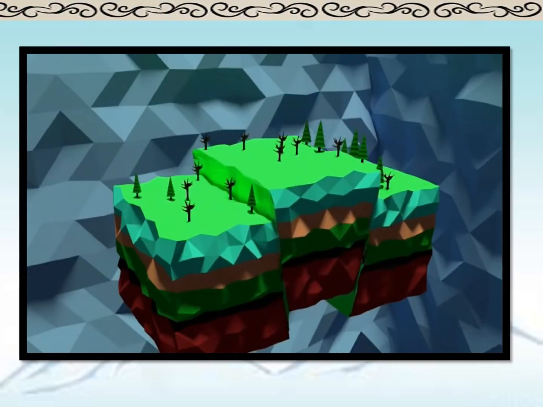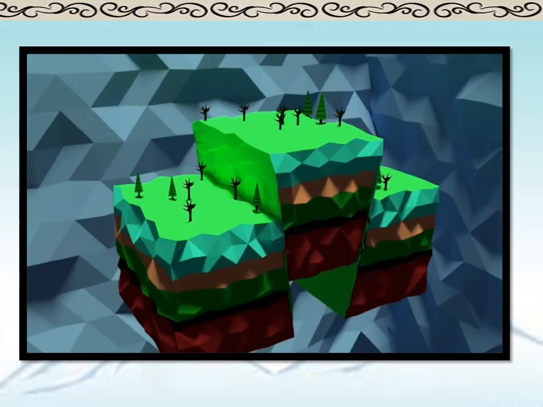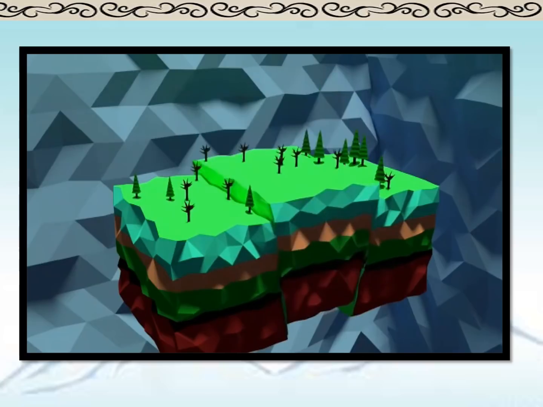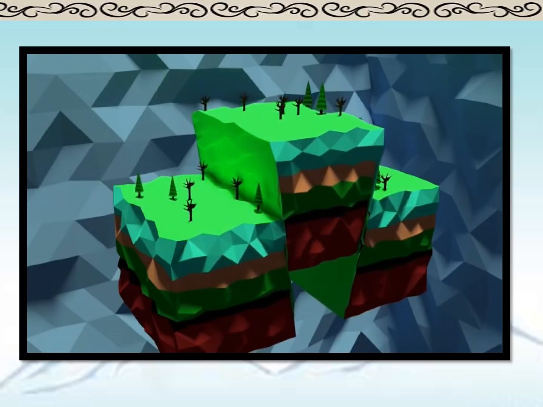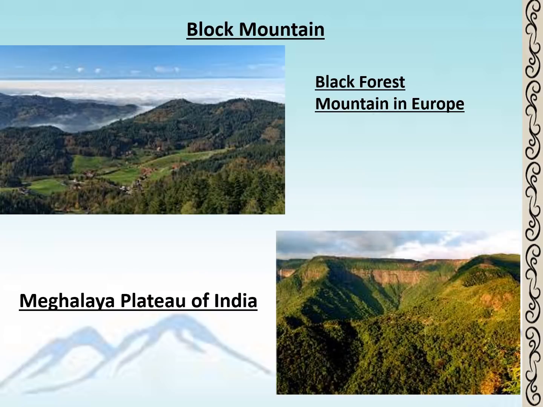Students, when a part of the earth crust in between two parallel faults is lifted, it looks like a block. So such a landform is called a block mountain. The hilltops of the block mountains are flat. For example, the Black Forest Mountains in Europe. The Meghalaya Plateau of India has also been formed in a similar way. These are examples of block mountains.